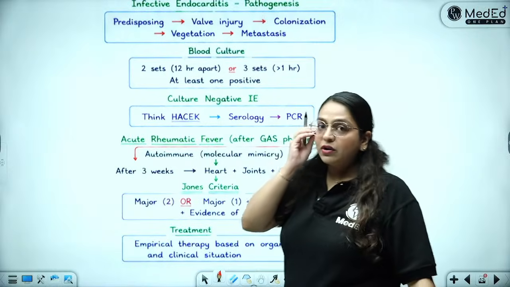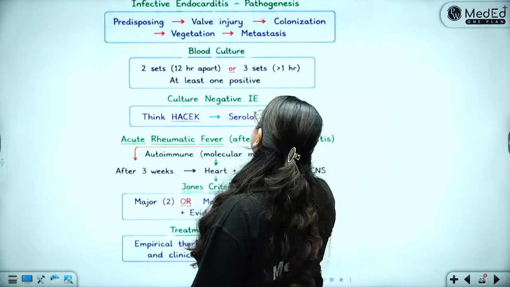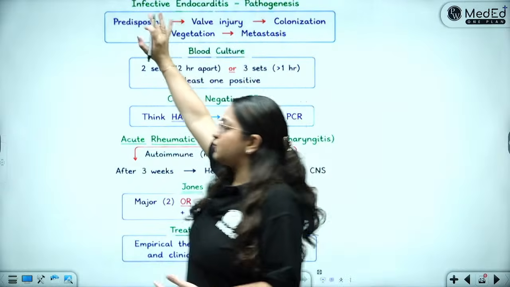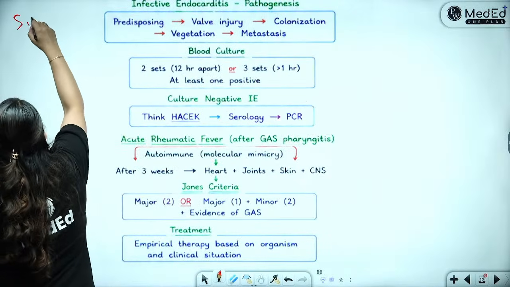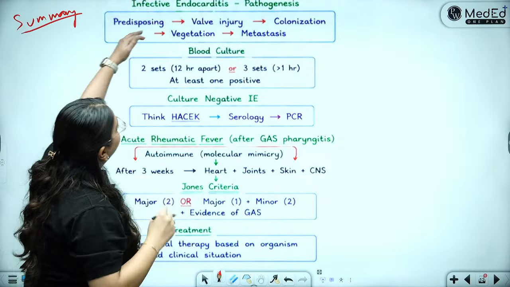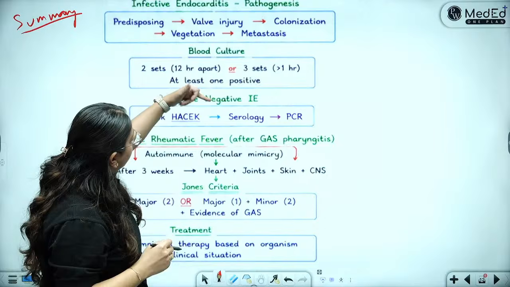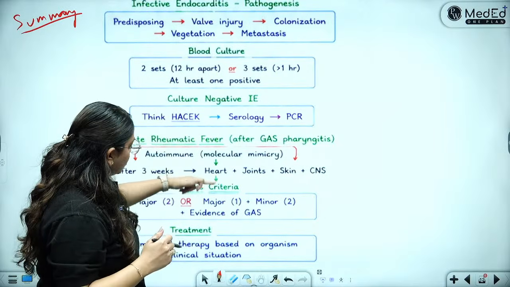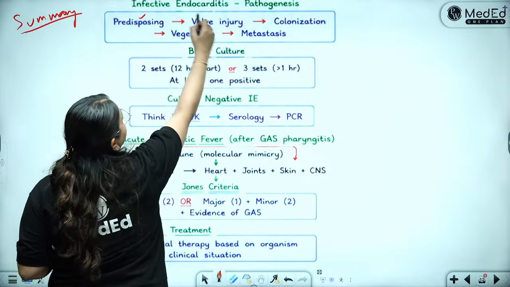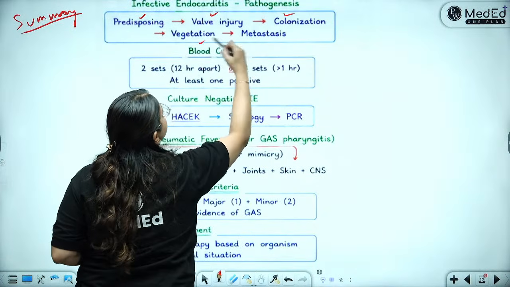So infective endocarditis we have seen already. This is just a summary. This is the summary that you can make at the end of your answer sheet. You will say first pathogenesis, blood culture, culture negativity, ARF, Jones criteria and treatment. This is a simple summary. Predisposing factor, valve injury, colonization, vegetation, metastasis.